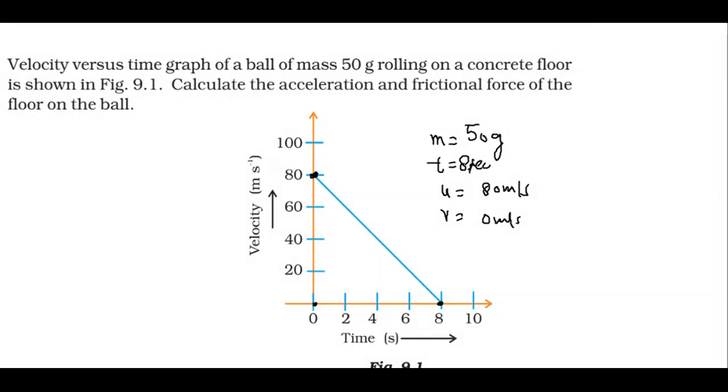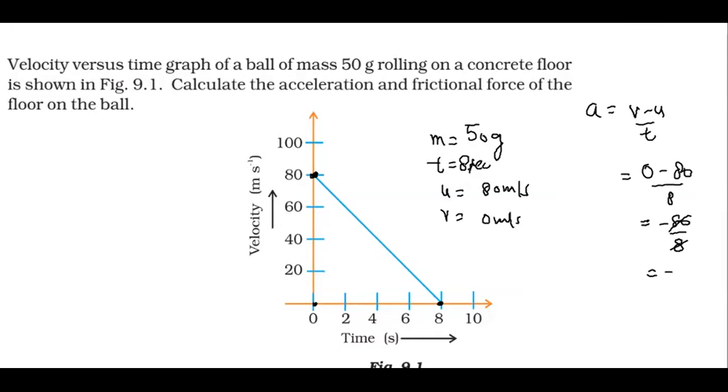You need to calculate the value of a, and you know that a equals (v minus u) by t. So you can write 0 minus 80 upon 8, and you get minus 10 meter per second square.